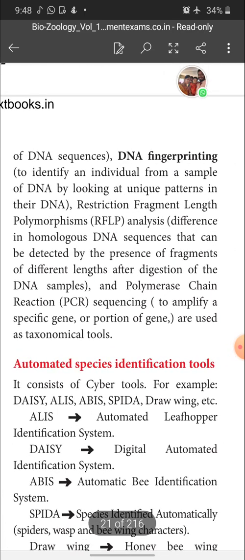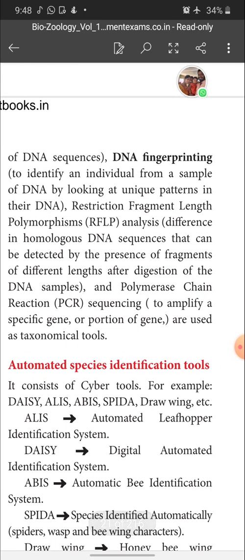Then DNA hybridization measures the degree of genetic similarities between pools of DNA sequences. Next, DNA fingerprinting, by which we can identify an individual from a sample of DNA by looking at unique patterns on DNA. Restriction fragment length polymorphism analysis is the difference in homologous DNA sequence that can be detected by the presence of fragments of different length. Children, leave these explanations; just learn the various names by heart.